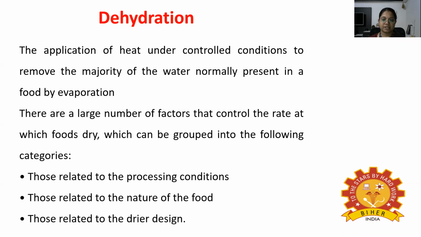So this definition excludes other unit operations which remove water from foods, for example, mechanical separations and membrane concentration, evaporation and baking, as these normally remove much less water than dehydration.